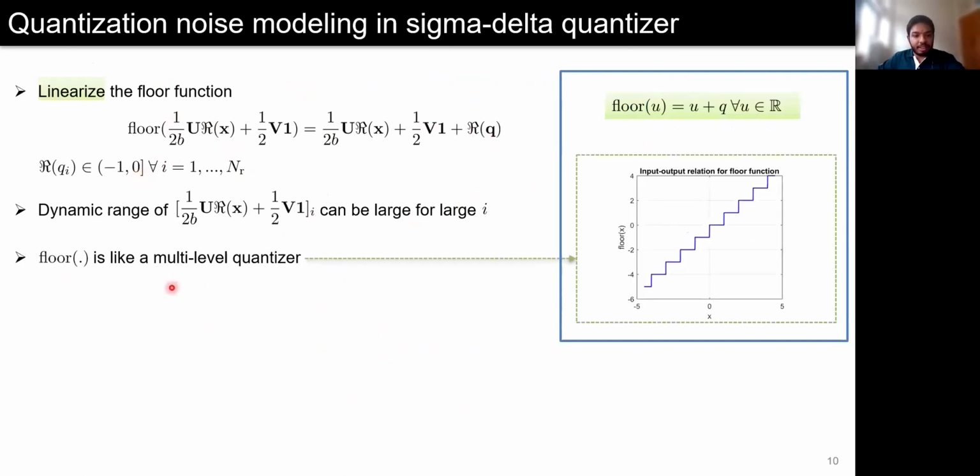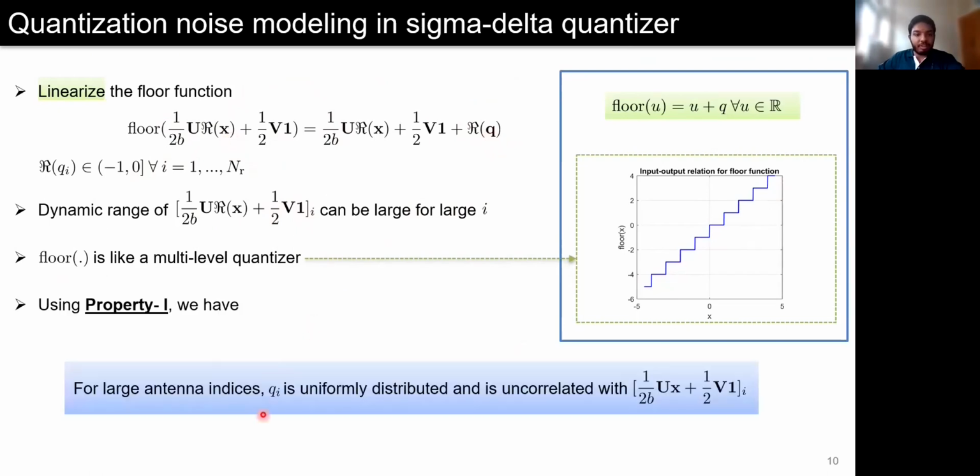We note that the floor function is like a multi-level quantizer having a transfer function like this. Therefore, for scenarios where this term, 1 by 2b r_i plus half v_1, has a sufficiently large dynamic range, we can indeed assume that the quantization noise arising from the floor function is uncorrelated with the input of the floor function. This means that for antennas that are away from the phase reference, the input of the floor function can be considered to be uncorrelated with the corresponding quantization noise q_i.